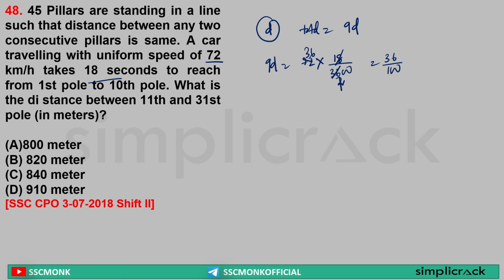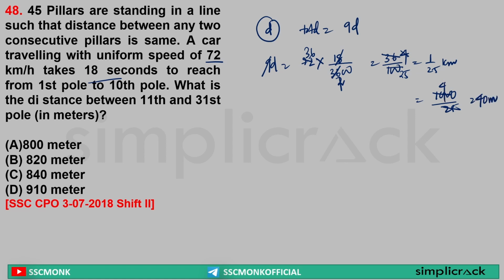36 by 100 is my distance, which is equal to 9d. So 9 4s are 100, so 4 by 25 is equal to d. Yes or no? This is in what? 4 by 24, that is equal to 1 by 25 kilometer. So this can be written as 1000 by 25 meter, 25 4s are 100. So the distance is equal to 40 meter.